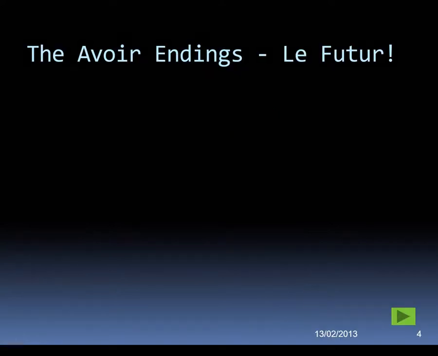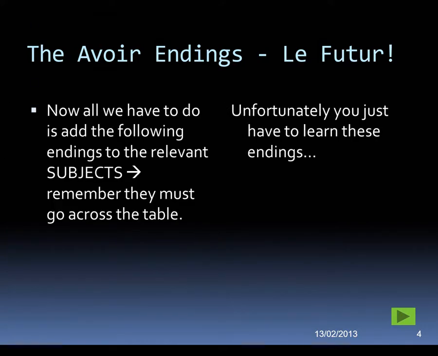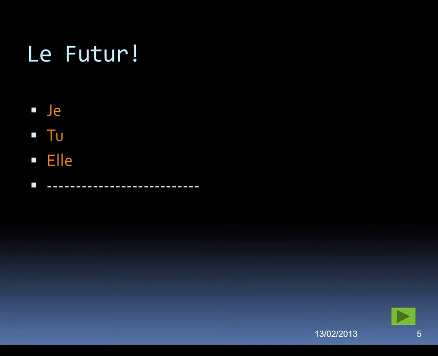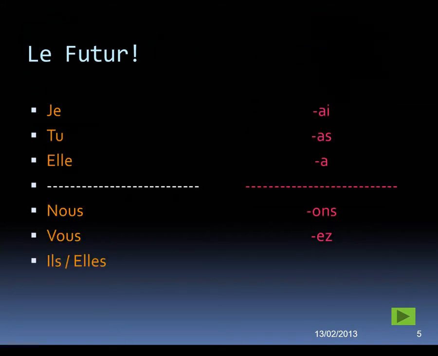Next, with the avoir endings in the future, this is where we've taken them from. So all we have to do, as we did before, is add the following endings to the relevant subjects. Remember, they must go across the table. Unfortunately, you just have to learn these endings, as I mentioned before, but once you know them, you'll never forget them, and they come from the present tense of avoir. Here they are then. Same subjects. Je, tu, il, elle, nous, vous, ils, and elles. Then we have the present tense of avoir: ai, as, a, on, ons, ez, ont. Remembering to take off the av from both the nous and the vous forms. Okay, so those are the endings.